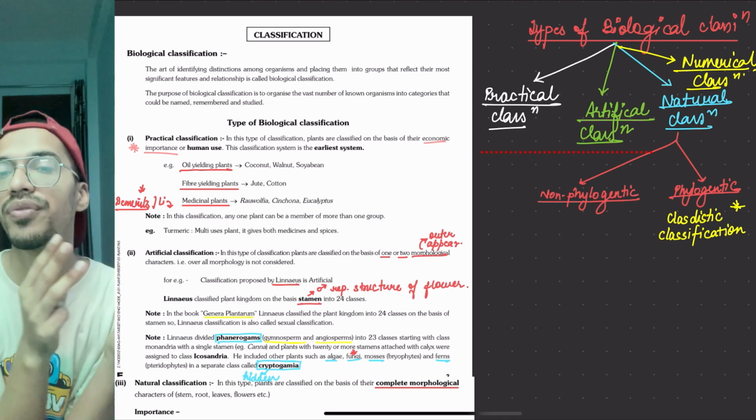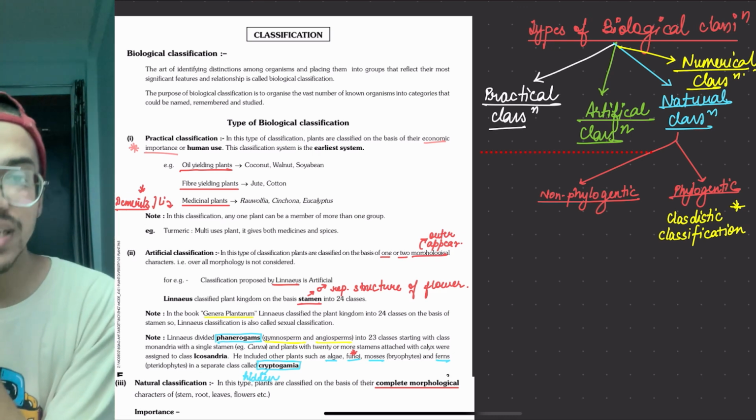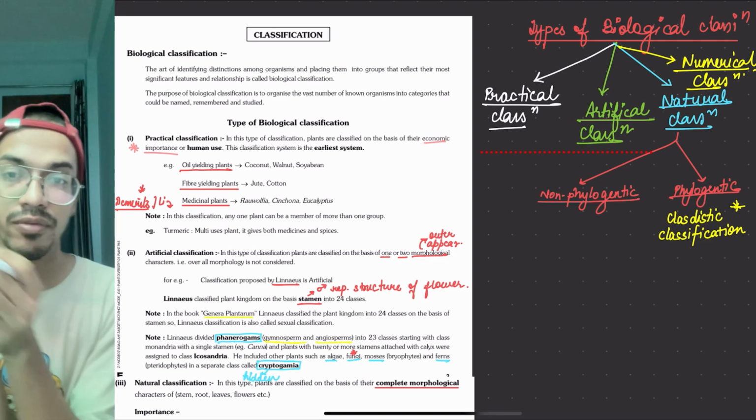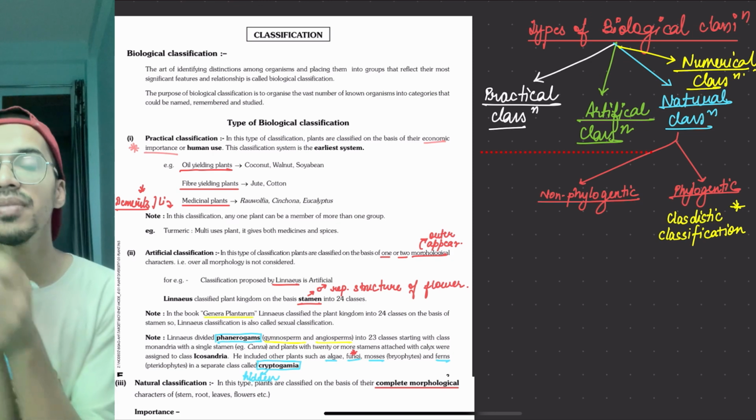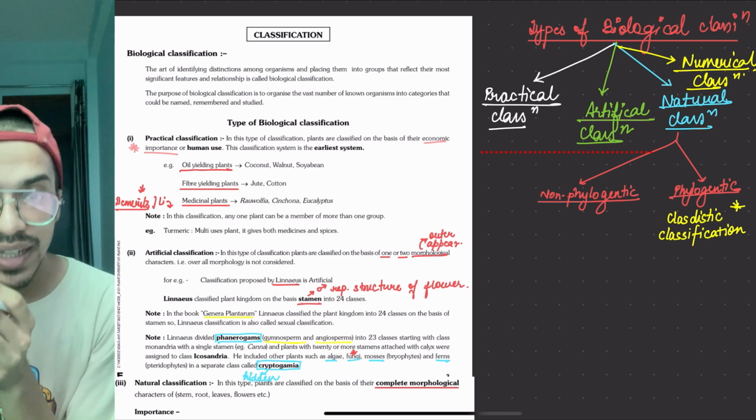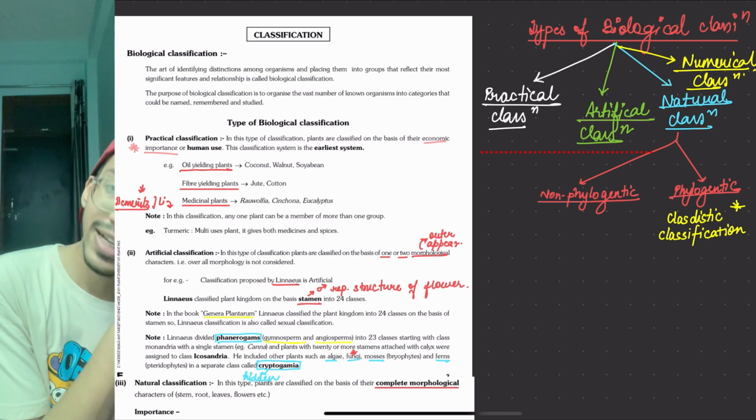On that basis, what we have done, we have put them into thallophytes. Thallophytes are least developed. I'm going from least to the highest developed one. This can also be asked to you in your NEET exam. So thallophytes, bryophytes, pteridophytes, gymnosperms, and the angiosperms.